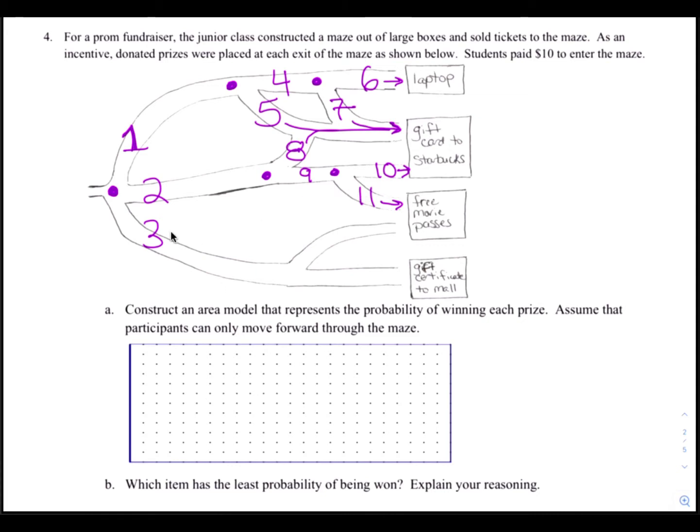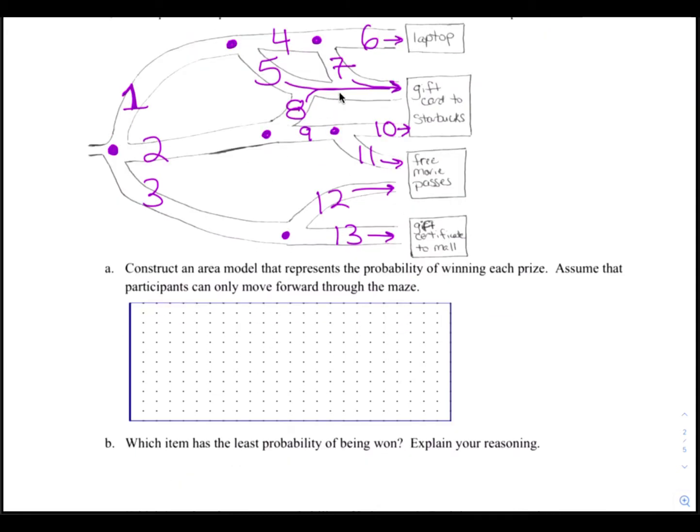Let's go back to path 3 now. If you're traveling along path 3, when you get here, you would split into paths 12 and 13, and both of those take you to the end. All right, now we'll use all of this information to develop our area model.